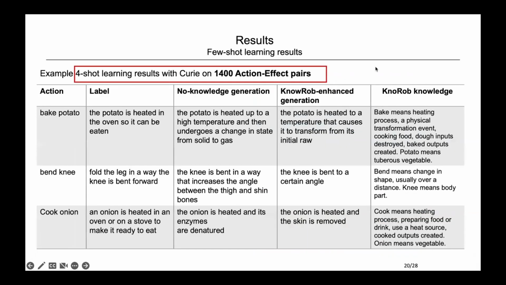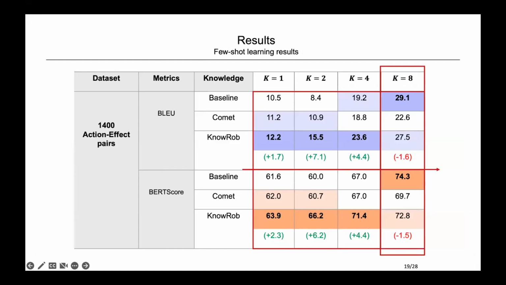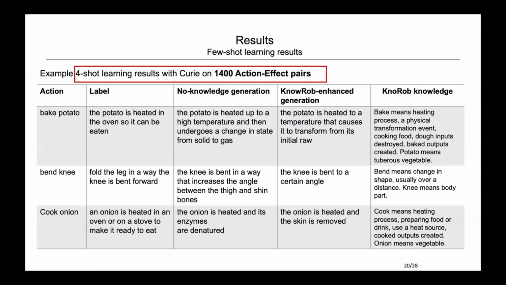But when the training examples increased to 8-shot learning, there is a slight drop with NOROB for this dataset. We will explain why in the following part. We report 3 randomly selected full-shot learning results from the Curie model for this dataset, which help us analyze what impact the imported NOROB knowledge has on the post-condition prediction.